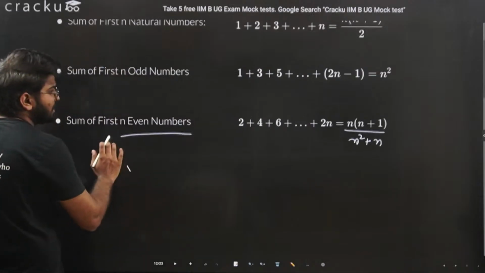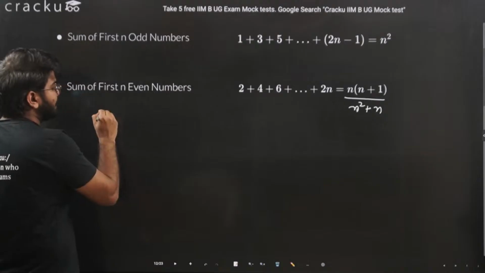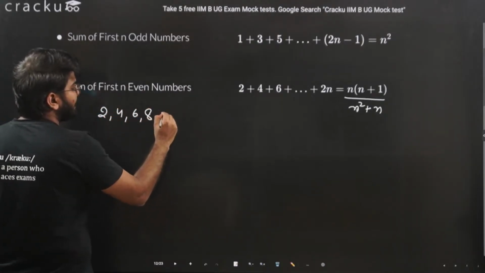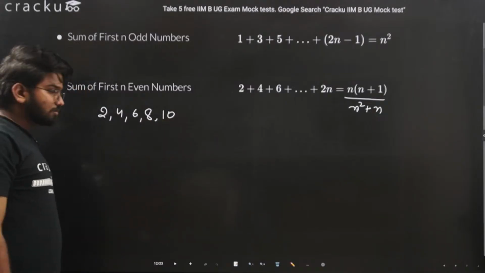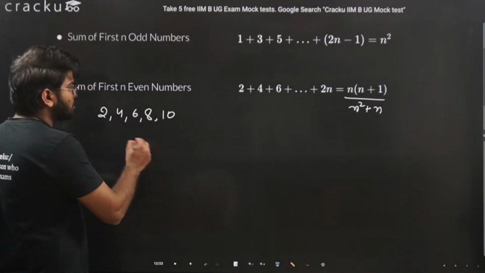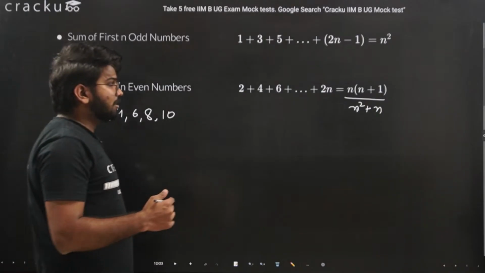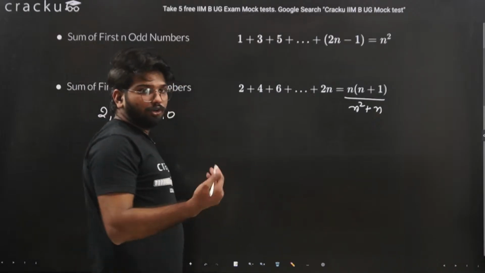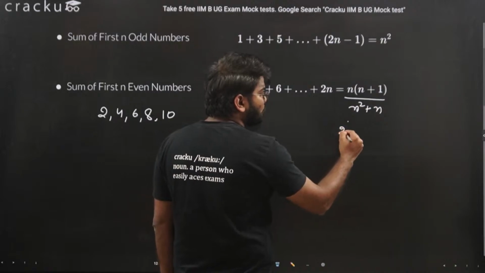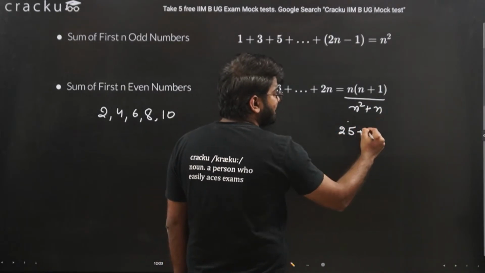For example, let's say I want to find out the sum of the first 5 even numbers, that is 2, 4, 6, 8 and 10. Putting the value of n equal to 5 in the equation, we have n square, that is 5 square, 25, plus n, that is 5.